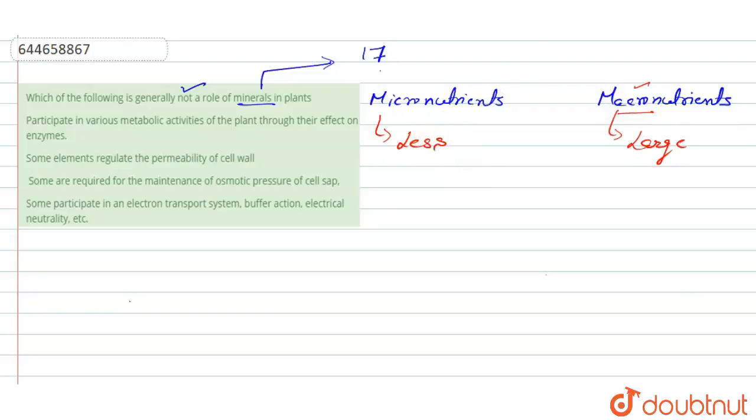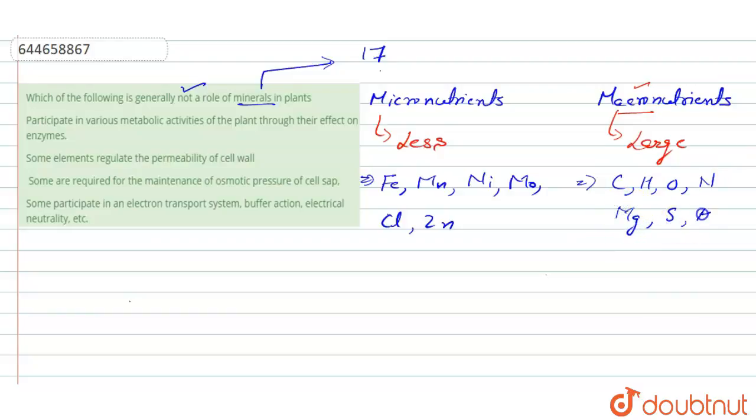Examples of such elements: in micronutrients we can include iron, manganese, nickel, molybdenum, chloride and zinc. Next, the macronutrients are elements such as carbon, hydrogen, oxygen, and nitrogen, and apart from this, magnesium, sulfur, and potassium, as well as phosphorus.